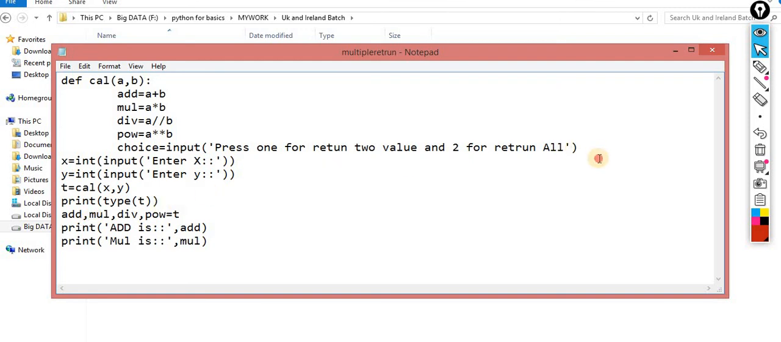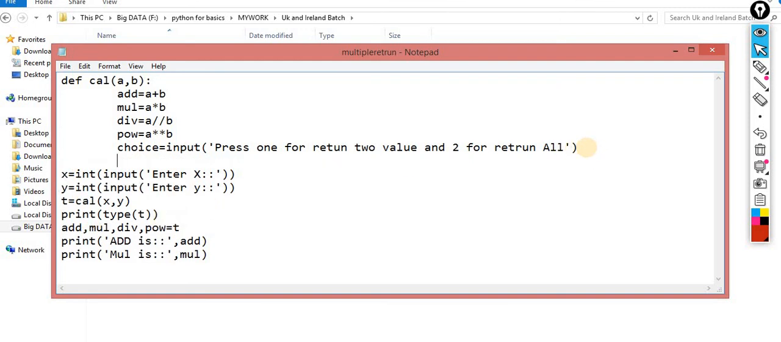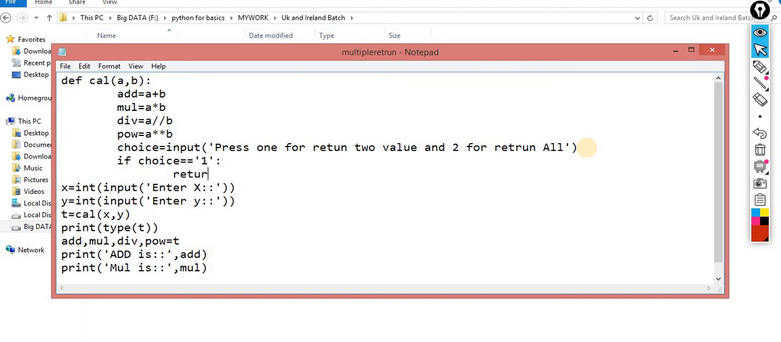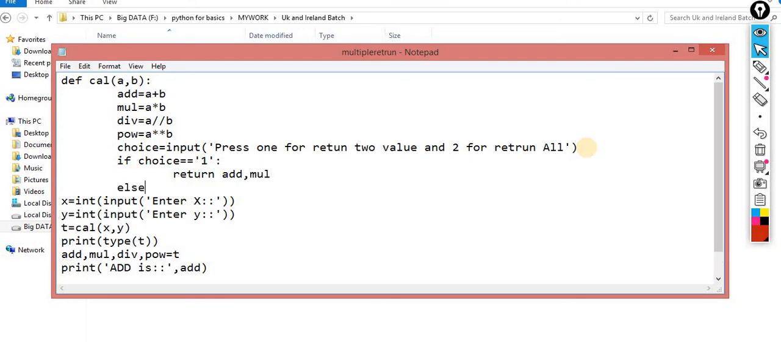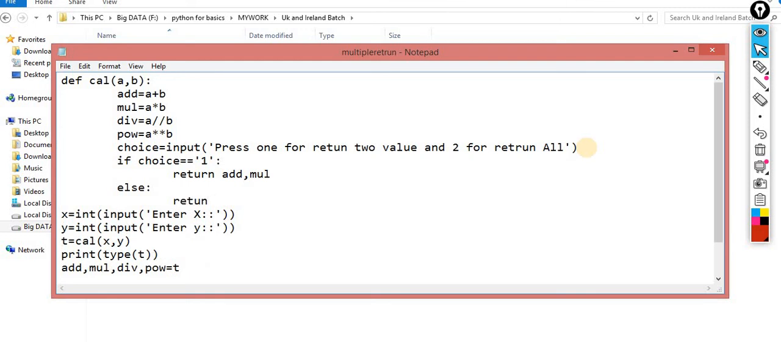Okay, for this time what do you have to do? If choice double equals to 1, then return add and mul. Else return your add, mul, sub, power and div. Okay, so this is another way. So print t. Now this time I am printing the t value. Okay, now you can understand this concept.